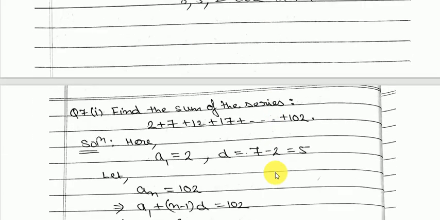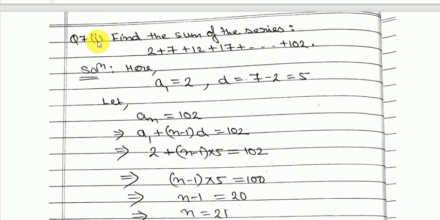Okay, now let us see the next question. Question number 7.1. Find the sum of the series. Okay, so here you can see 2 plus 7 plus 12 plus 17 plus ... plus 102. If you observe, 7 minus 2 is 5, 12 minus 7 is 5, 17 minus 12 is 5, and so on. So this is nothing but an AP. Okay, these terms are in AP, and we have to find the sum.